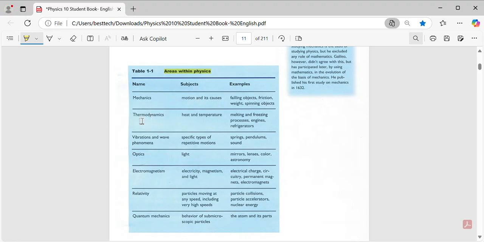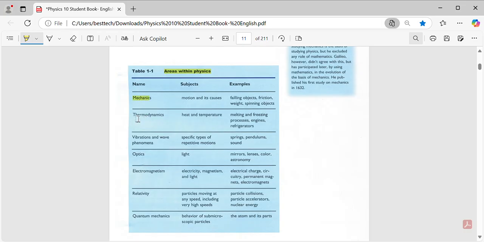Okay. The second type of physics is thermodynamics. Thermodynamics is just about heat or cold. The subject is heat and temperature. For example, melting or freezing ice, an object melting or freezing. Process engines, guys: the engine of a car. After a while it becomes hot when the car has been moving for, for example, two or three hours. Of course, the car has an engine, so the engine becomes hot after a while, and this heat is its temperature. So it's an example of thermodynamics.